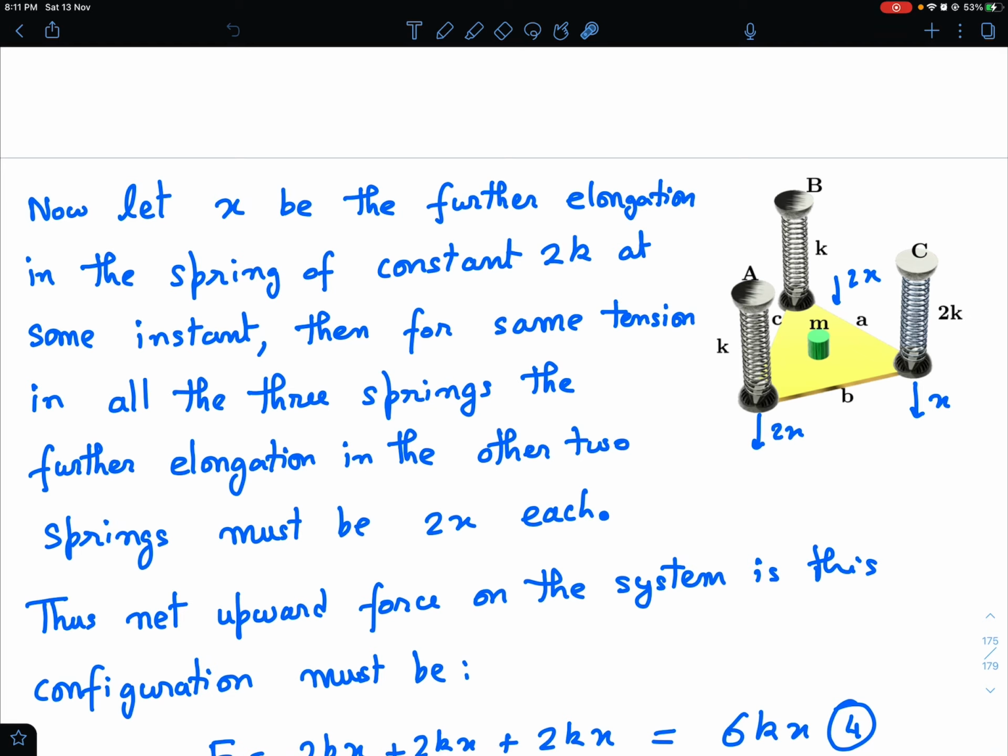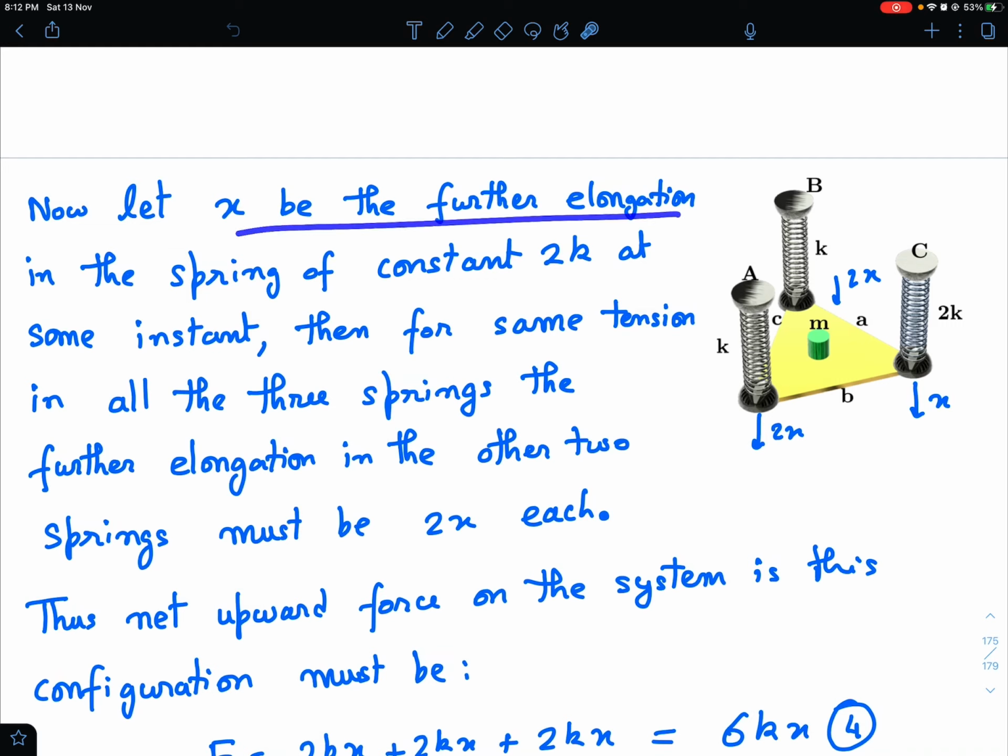Now let us say we have given it some impulse and because of this m is going down. So at some instant of time, let x be the further elongation in the spring of constant 2k. If this elongates by x, then the tension in this increases by 2kx. So this tension must also increase by 2kx and this tension must also increase by 2kx, because all three tensions have to be equal and the initial tensions were anyway equal.